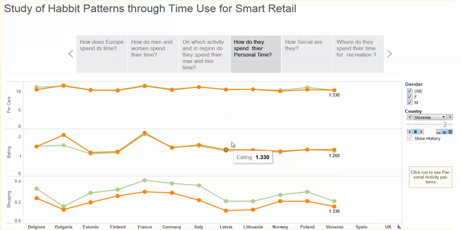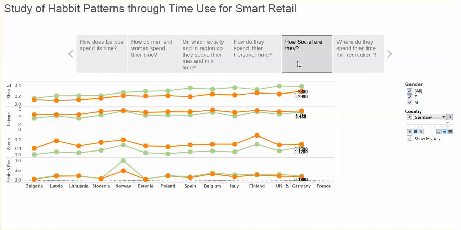Interestingly, women in Norway spend a good amount of time in feasting, so a CMO can think of reaching out to a specific women base, a female base in Norway, through a carnival event or through a sports event to attract a female base in that particular region.